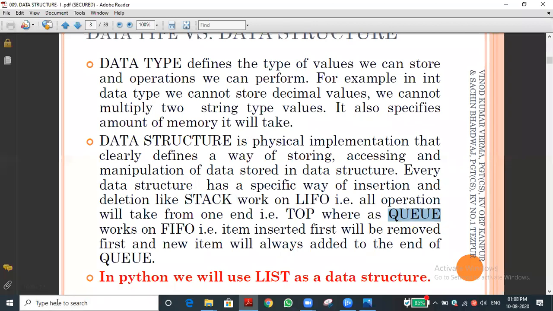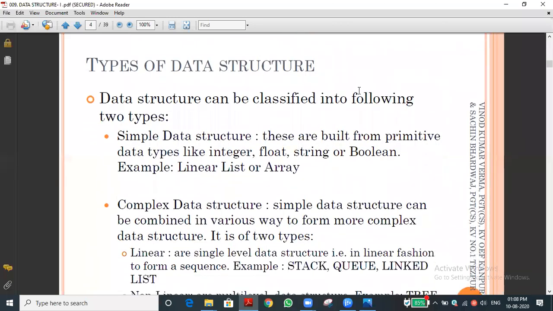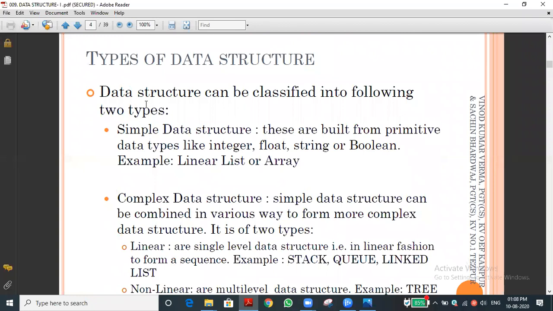Then you may have a doubt what a stack or a queue is. Not an issue. In the rest of the slides you can easily understand it. They are given as LIFO, FIFO and all. I will explain in the upcoming slides instead of this one. Now we are going into the types of data structure. First we want to know the basic concepts. After that, we will go into the core concept.